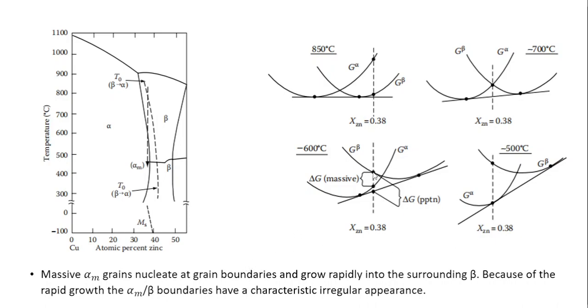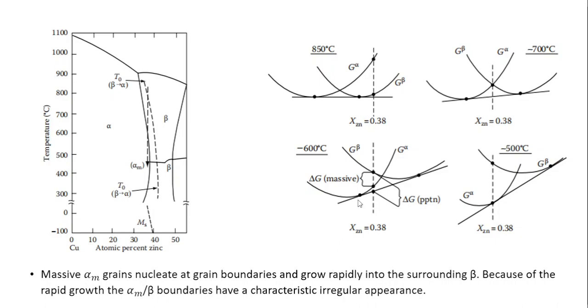So at 600 degrees Celsius, the delta G for precipitation is given by this difference between these 2 points along the free energy axis, but this point corresponds to the delta G massive.